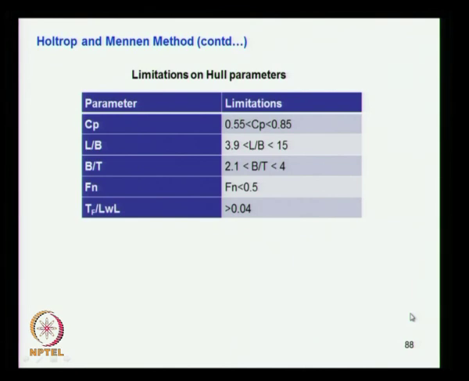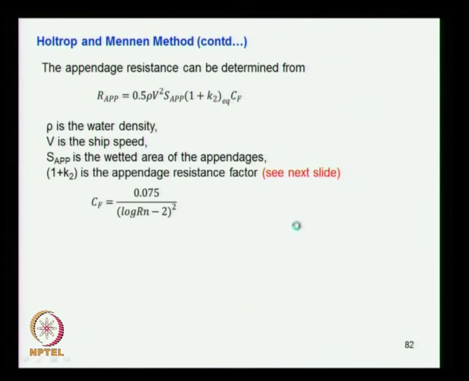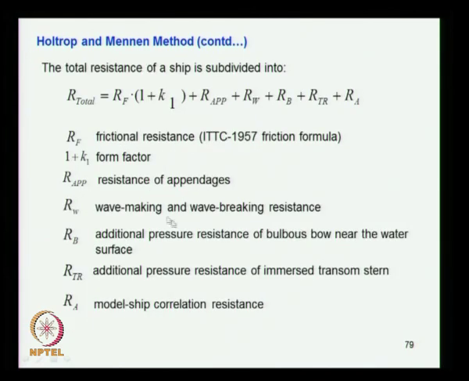So with that we can estimate Rb and RTR, and finally we go to the expression here, the total resistance. We have already seen all these terms, so we just substitute them there, and you get the total resistance. That is how the Holtrop and Mennen method has evolved and been presented.